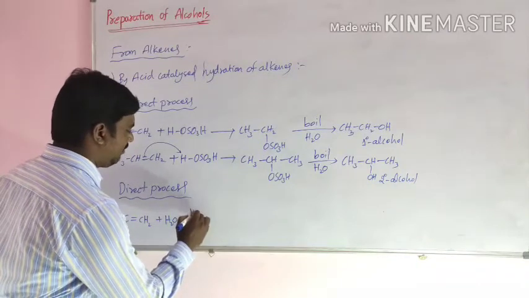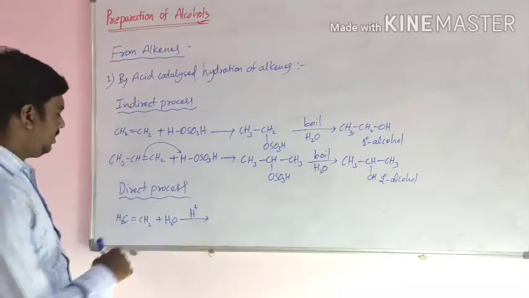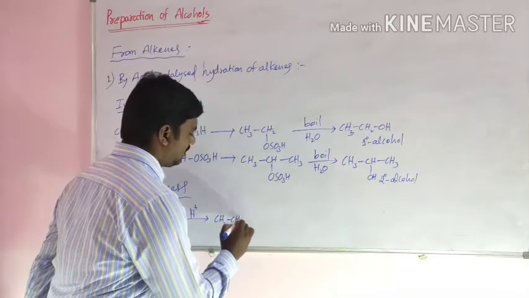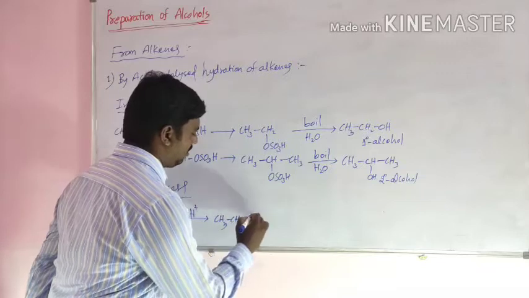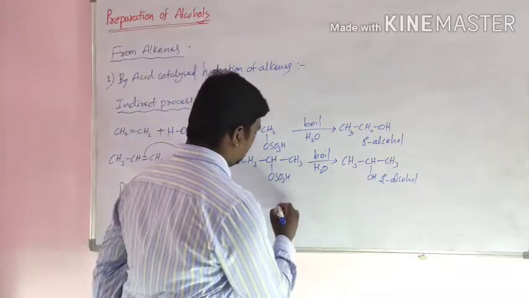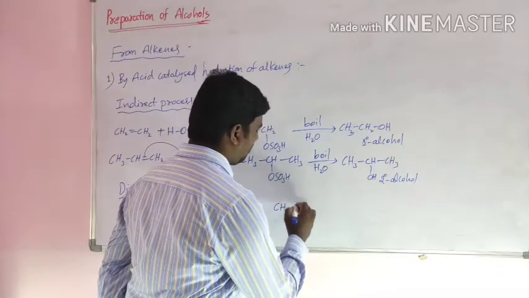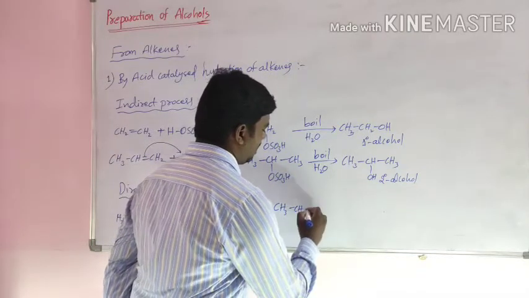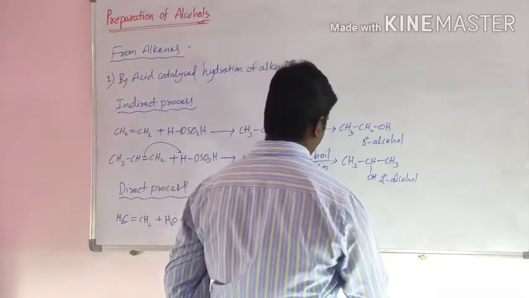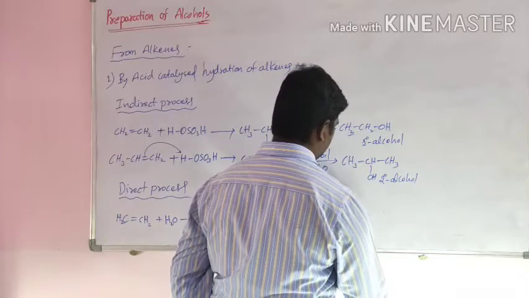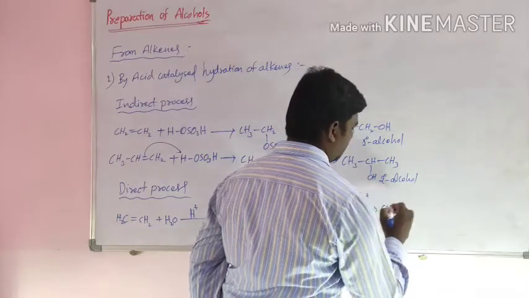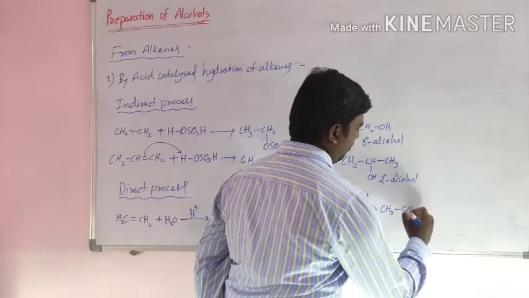In the presence of acid, it converts into alcohol. If the alkene is unsymmetrical, then the compound formed is secondary alcohol.